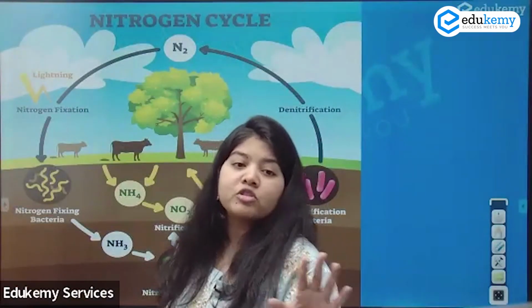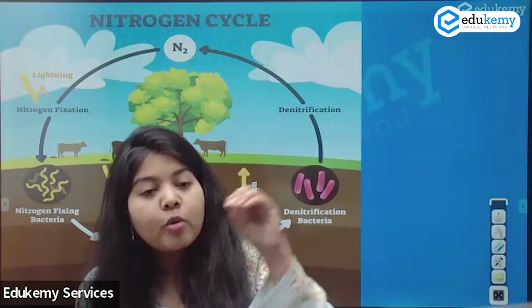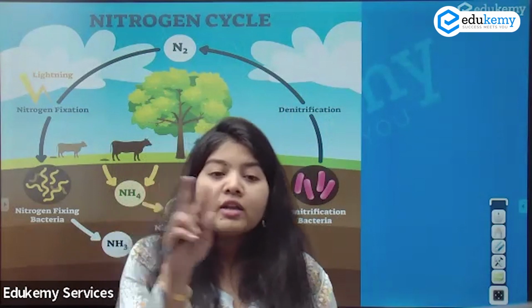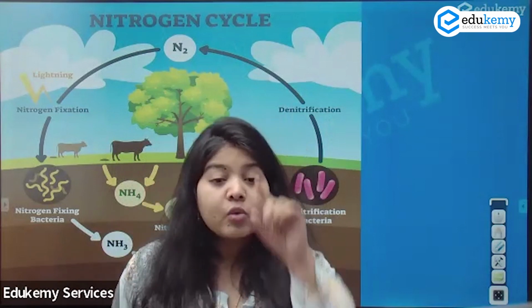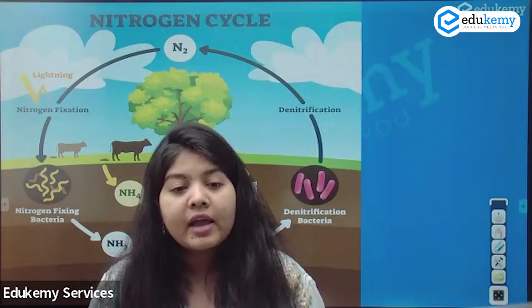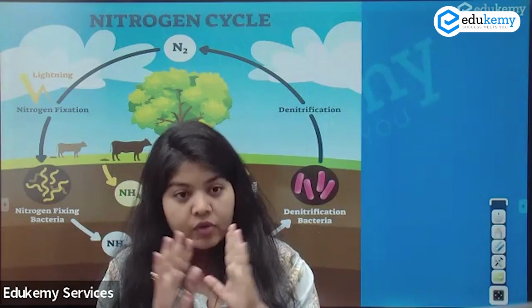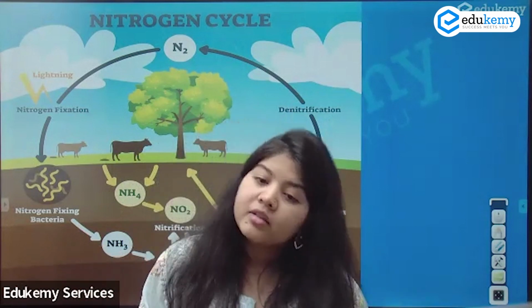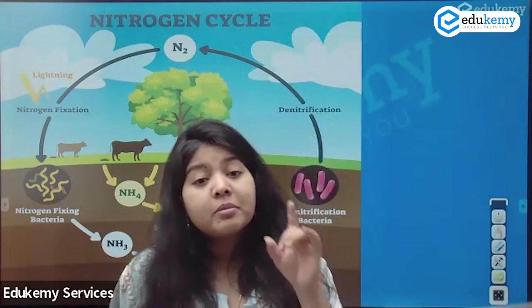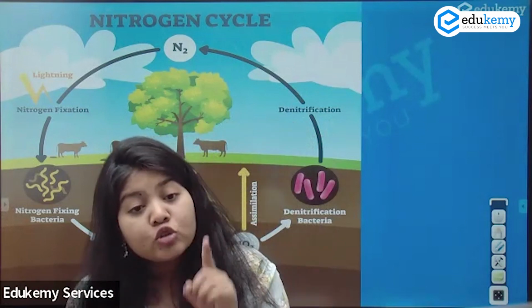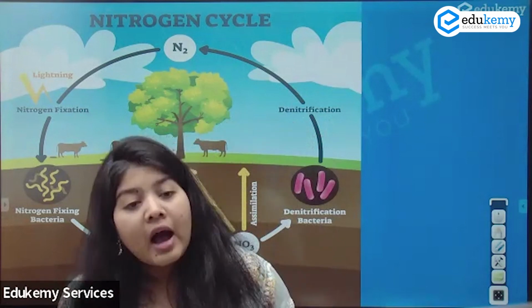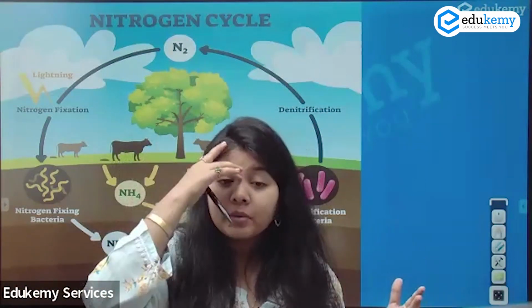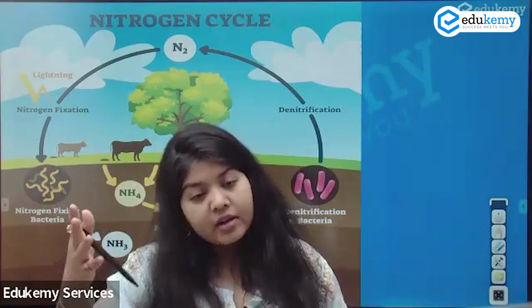Now coming to the nitrogen cycle, we remember this. Let us go back to our school. You have all done this. There were two or three things which we used to study about the nitrogen cycle. One, nitrogen is the most abundant element in the atmosphere. Nitrogen gas is the most abundant element in the atmosphere, followed by oxygen. But still, I need to use fertilizer in my plants. Ideally, if something is so abundant, more than 70%...